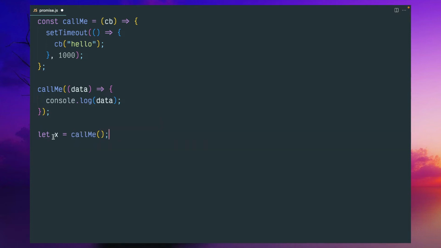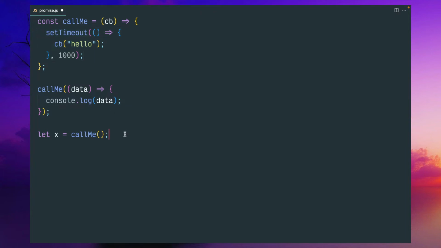This is how we normally call it. But in case of a callback function, we have to pass an additional function. A synchronous call would be executed immediately, but for the async call, this would be executed whenever this async operation is completed. The set timeout can be a file operation or a DB call or API call, which usually takes some time.